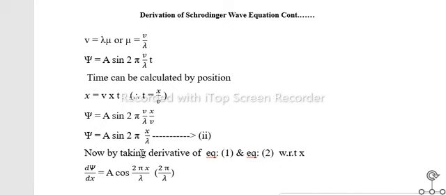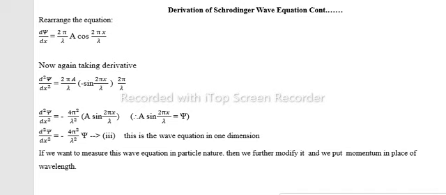Now by differentiating equation number 1 and equation number 2 with respect to x, we get derivative of psi with respect to x will equal to a cos 2 pi x over lambda into 2 pi over lambda. By arranging the equation, we get derivative of psi with respect to x is equal to 2 pi over lambda a cos 2 pi x over lambda.